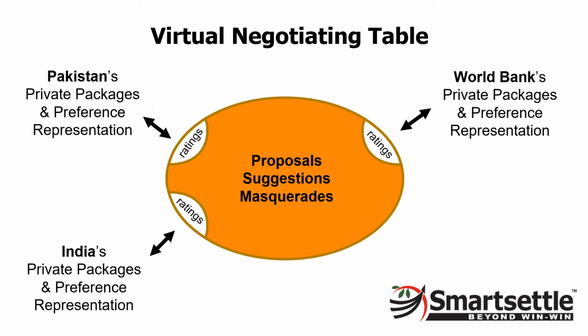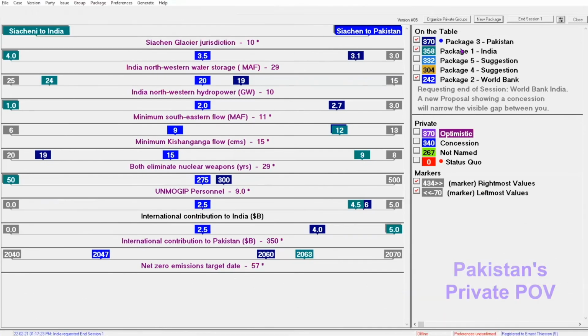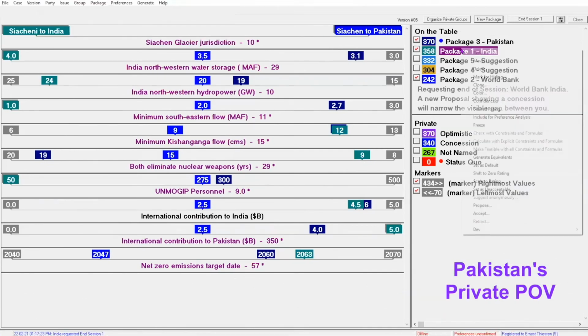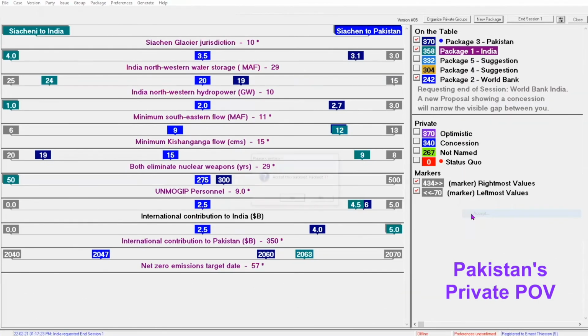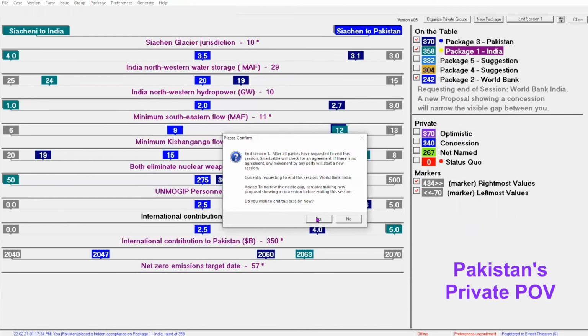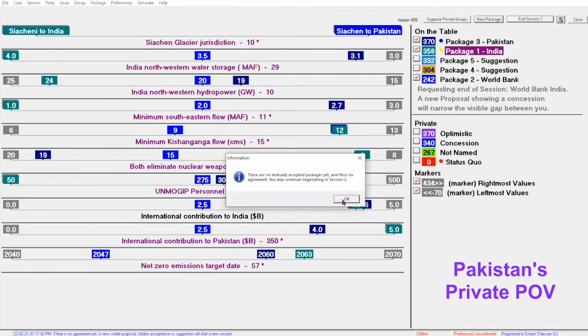Each package on the table has a satisfaction rating for each party. These ratings, which remain secret, allow each party to decide whether or not to accept a particular package. For Pakistan, India's proposal is even better than their planned concession, so they decide to accept it immediately. The yellow dot that appears is secret and not visible to the other parties. Pakistan ends Session 1, but no agreement is reached.